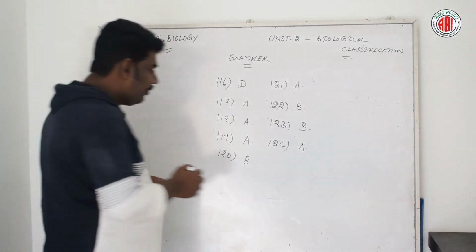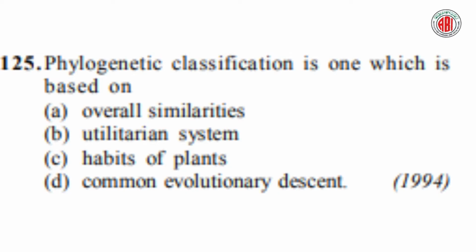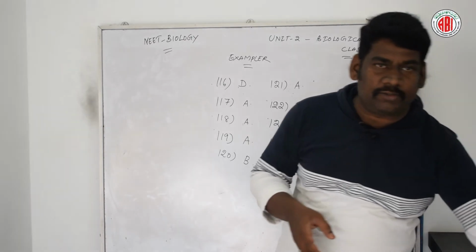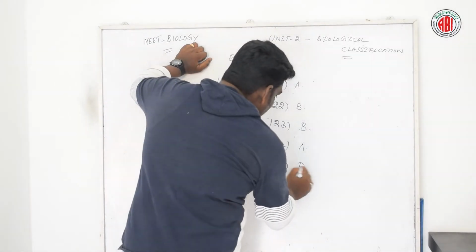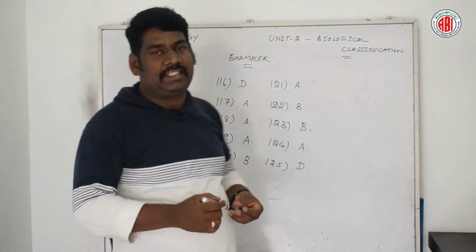Now let us talk about the next question. Phylogenetic classification is one which is based on, here are 4 different options: overall similarities, utilitarian system, habits of plants, common evolutionary descent. Let us see the right answer for this question. So according to question 125, option D is the right answer. Let us see.